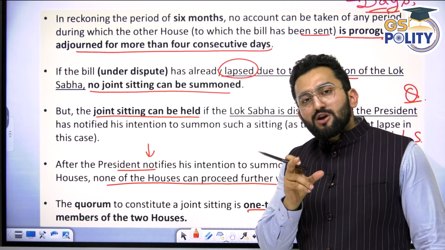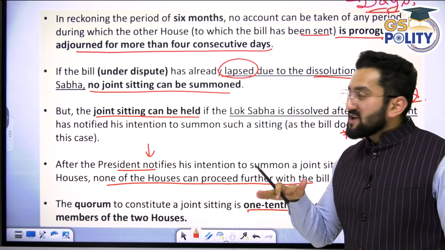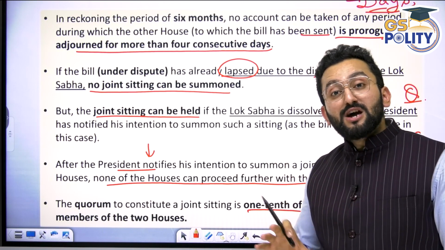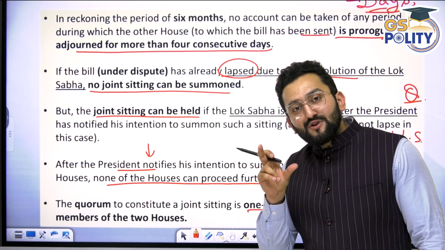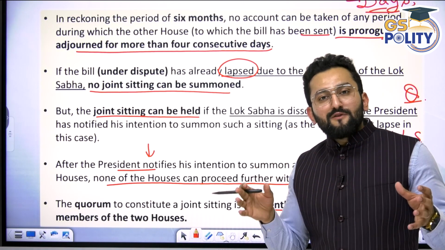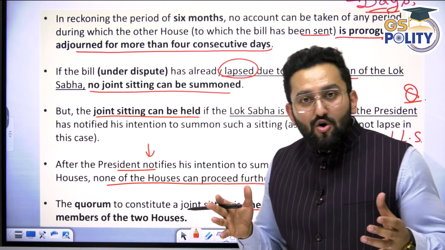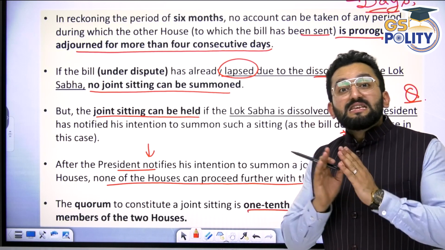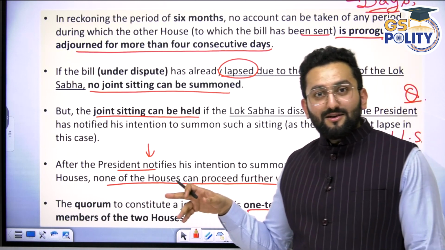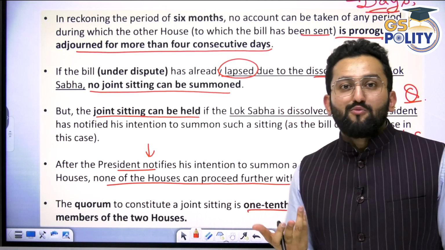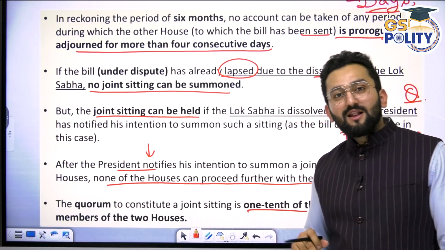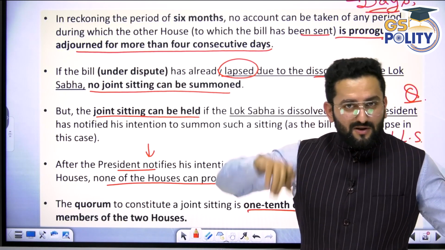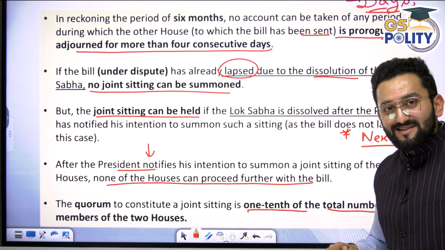It means when you're counting this six-month tenure, you're counting the working days, the days for which the house was functioning. And if it was not functioning, meaning it was adjourned for more than 4 days, or a recess was going on, then the recess period and the period when it was adjourned for more than 4 days are not counted. Okay, this is a bit of detail, but no one knows. UPSC can play on this detail as well. Because the general notion which comes to mind is, oh, general 6 months, January, February, March, April, May, right? But this is not the case here.